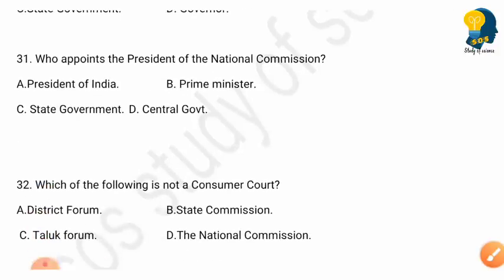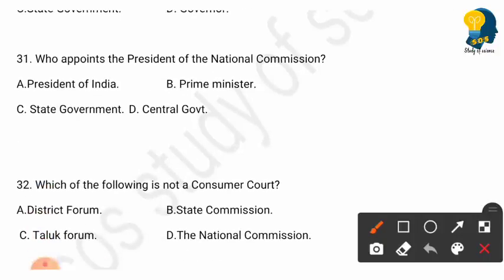The next question is who appoints the President of National Commission? And the options are President of India, Prime Minister, State Government, Central Government. So the right answer here is Central Government. So Central Government appoints the President of National Commission.